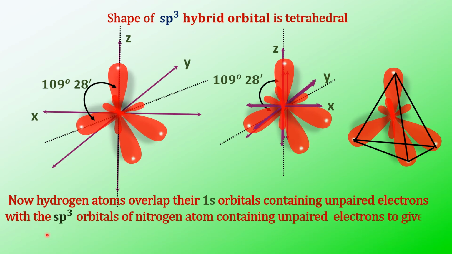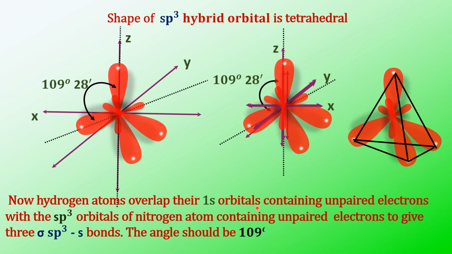So it gives rise to three equivalent sigma sp3-s bonds. The angle we have measured should be 109 degrees 28 minutes if it is a tetrahedral structure. Now we'll see what the angle is in ammonia, because it is undergoing sp3 hybridization. Will it have the same 109 degrees 28 minutes or not?